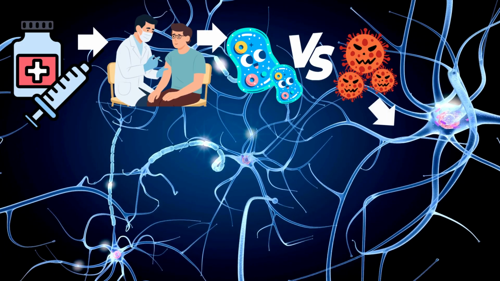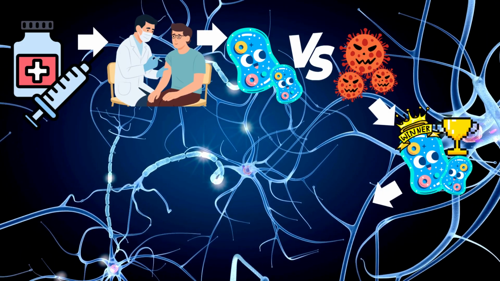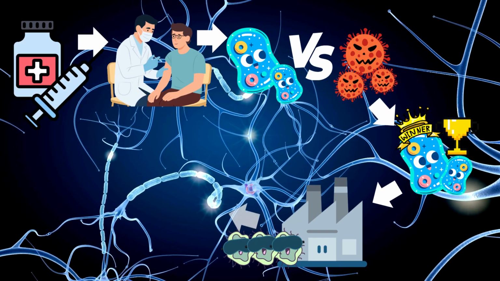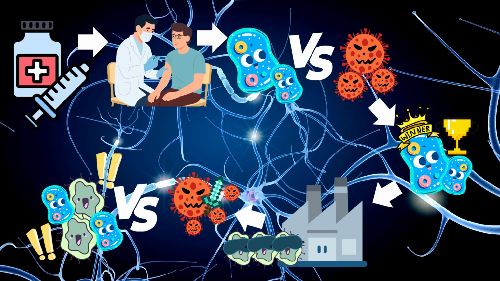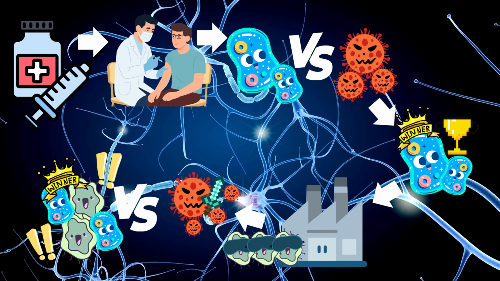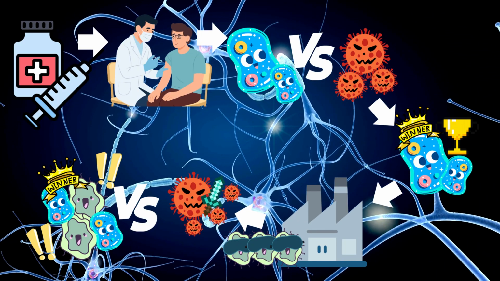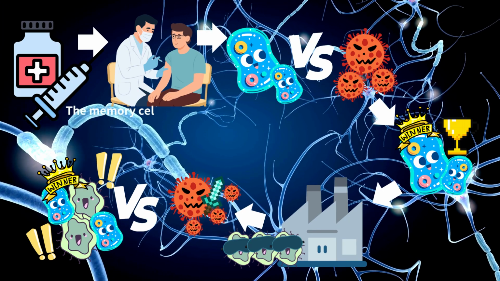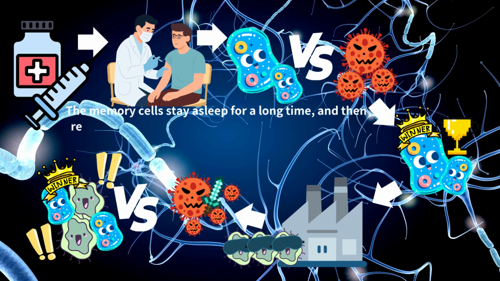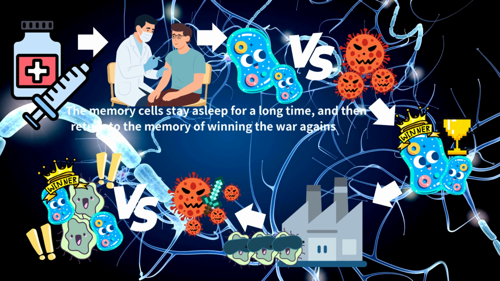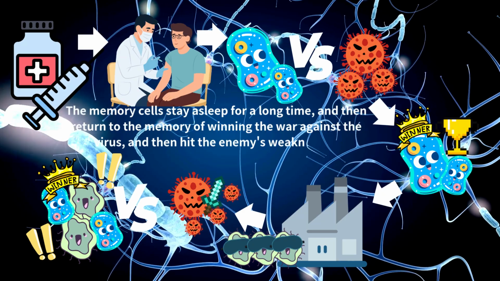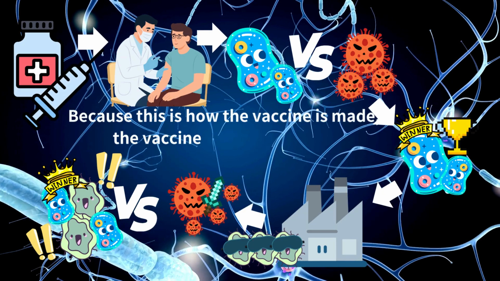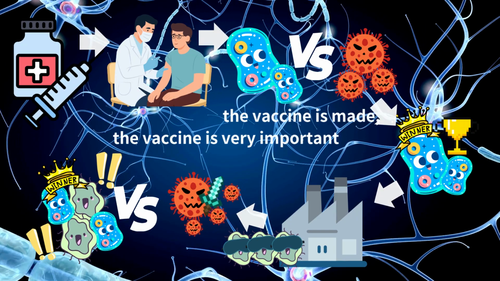Do you know what a vaccine is? The vaccine is injected into the blood with dead or weak virus cells. And then the immune system in our body recognizes the virus as an invader and fights it. Over time, the cell factory in our body makes memory cells. The memory cells stay asleep for a long time, and then return to the memory of winning the war against the virus, and hit the enemy's weaknesses. Because this is how the vaccine is made, the vaccine is very important.